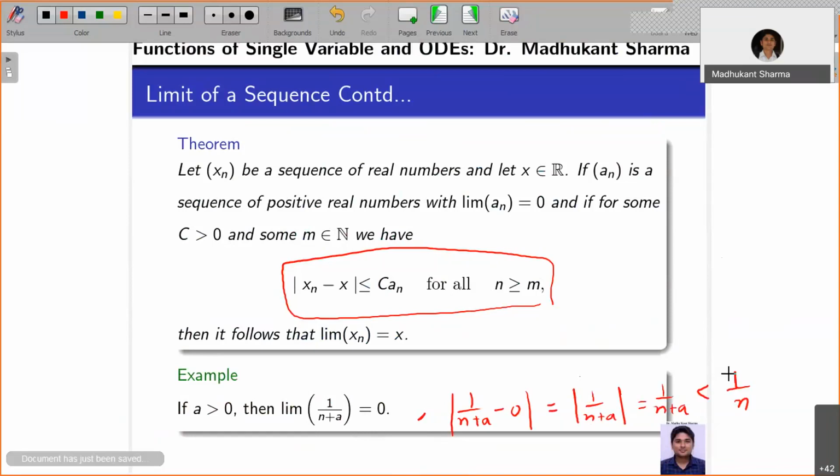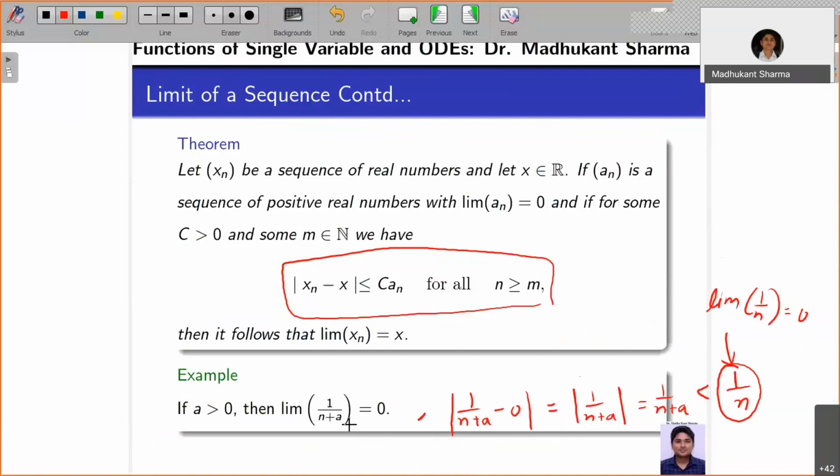You know that the limit of 1 by n is equal to 0. Therefore, the limit of 1 by n plus a is equal to 0. So we only need to show that the limit of 1 by n is 0, a very basic result we have seen. This is how I can use this for this simple example.